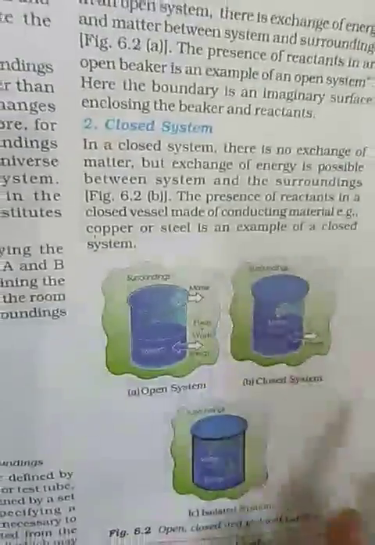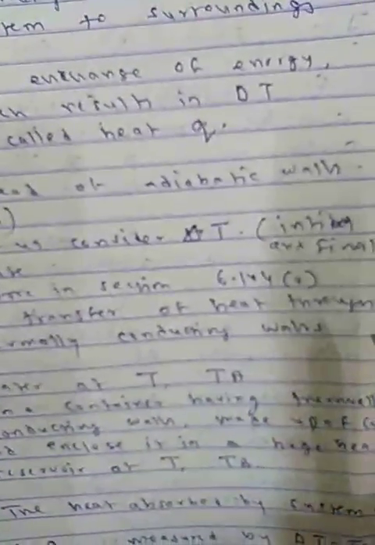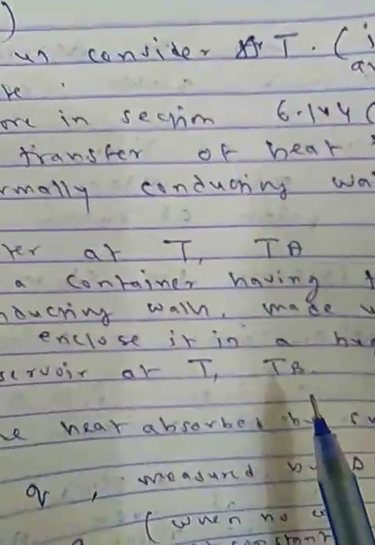Before, in section 6.14a, by transfer of heat through thermally conducting walls, we took water at temperature TA in a container having thermally conducting walls made of copper, as I told you earlier, and enclosed it in a huge heat receiver at TB.